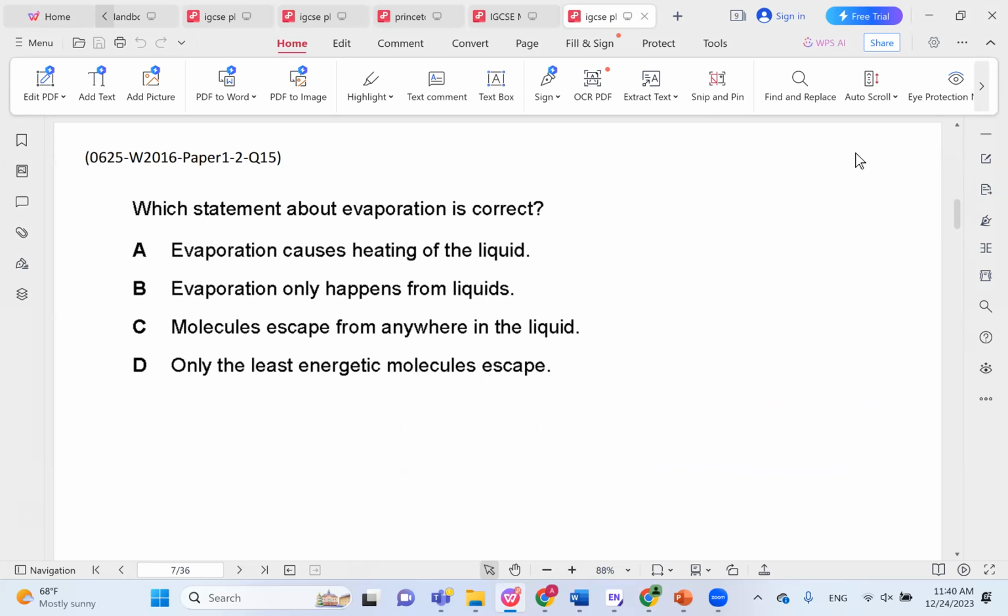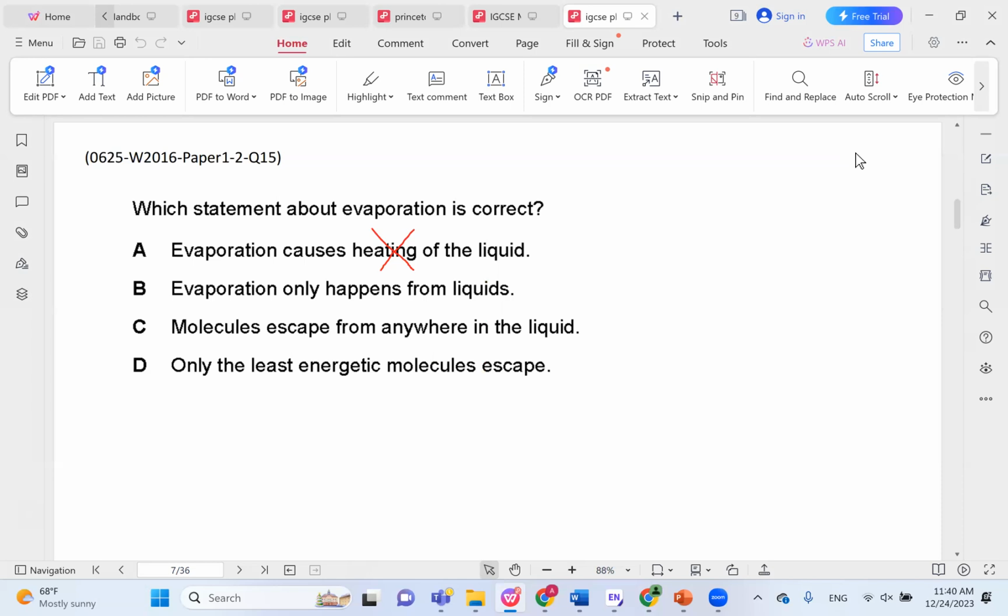Which statement about evaporation is correct? Evaporation causes heating of the liquid? No, it actually causes cooling. Like soup, when you leave some soup before drinking it, you can see the steam escaping from the soup, and this is exactly what evaporation is. And then the soup cools down a bit, or tea or coffee or whatever.